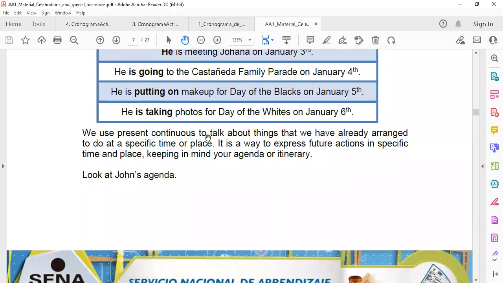We use the present continuous to talk about things that we have already arranged to do at a specific time or place. It is a way to express future action in a specific time and place, keeping in mind your agenda or itinerary. So we use present continuous for arrangements, things we have decided to do.